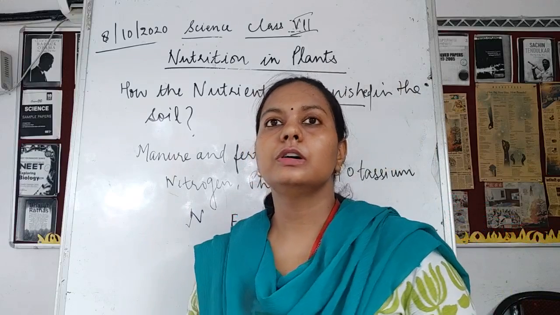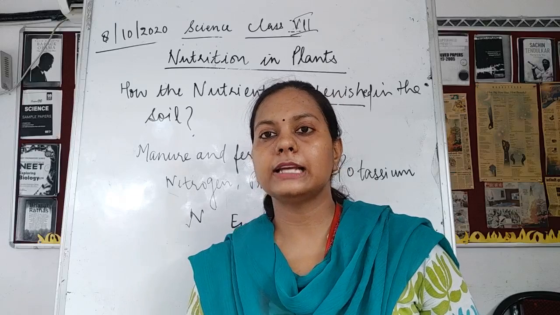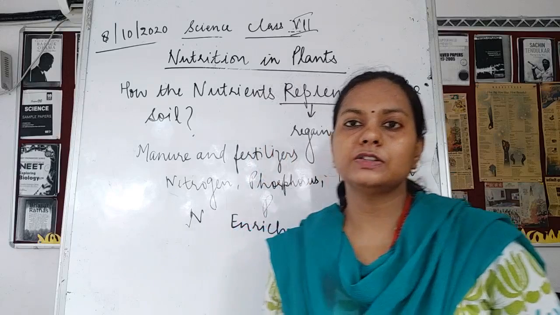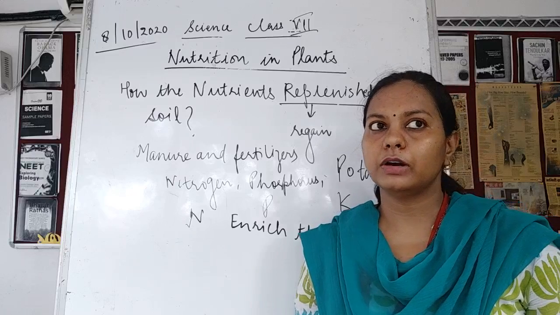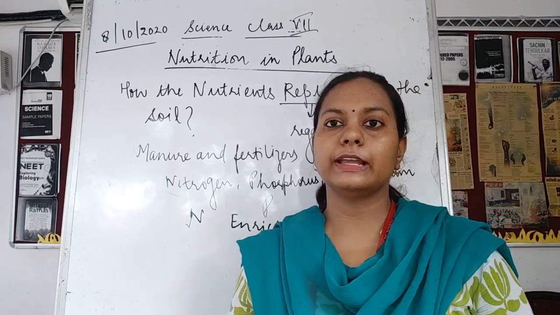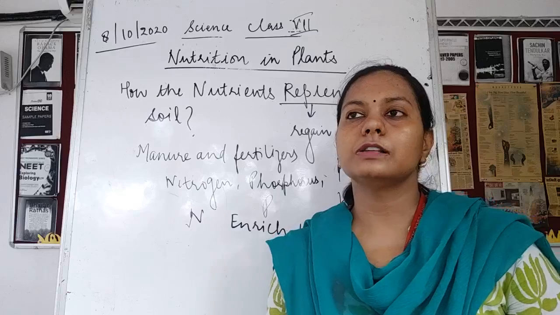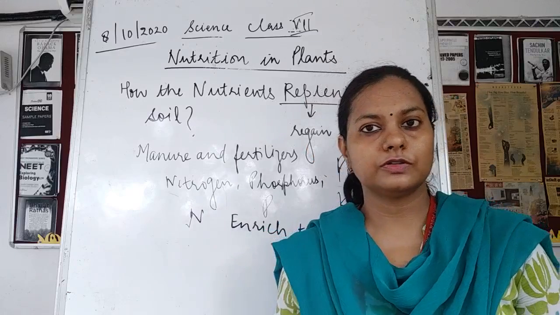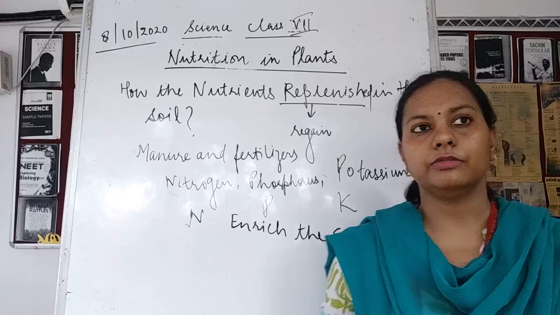the plants to convert them in the form of the food, because this carbon dioxide is responsible for the process called photosynthesis. If carbon dioxide is not present, photosynthesis would not occur. If photosynthesis is not going to occur, then the plants are not going to gain the nutrients, because the energy will not be produced, because food is not synthesized. If food is not synthesized, then oxygen will also not be present. If oxygen is not present, then again we are not able to gain the nutrition.